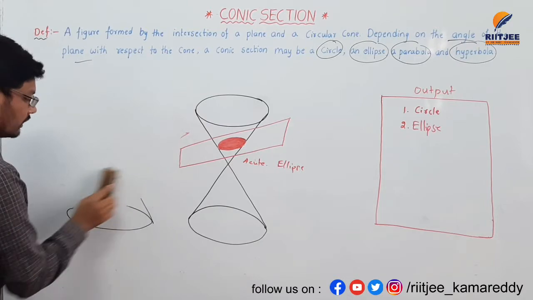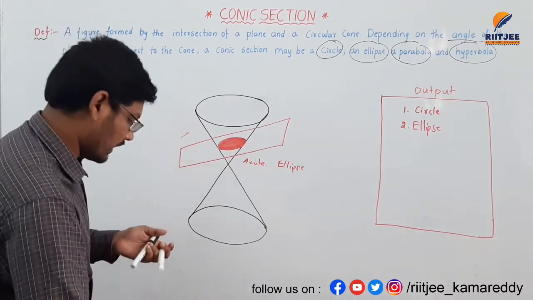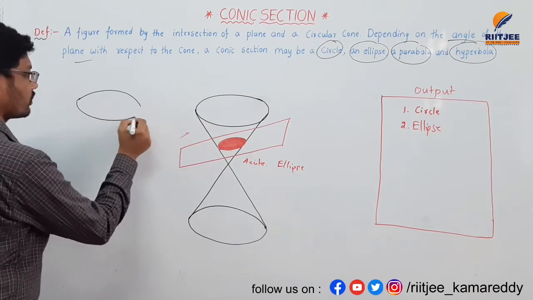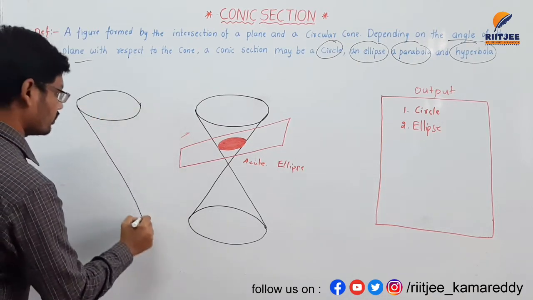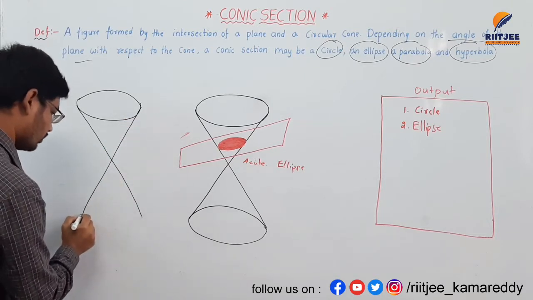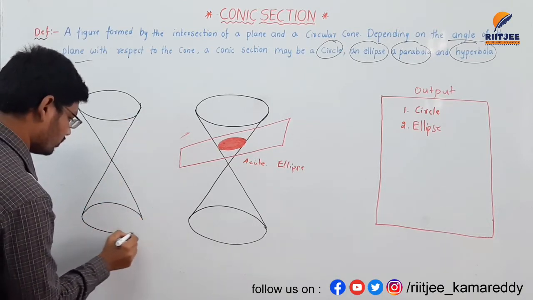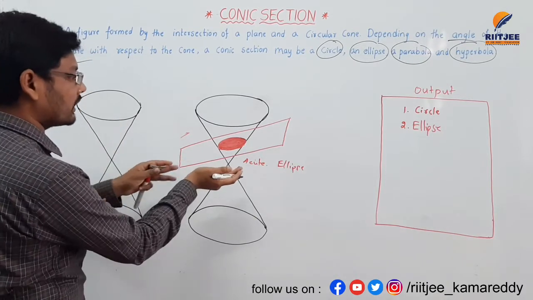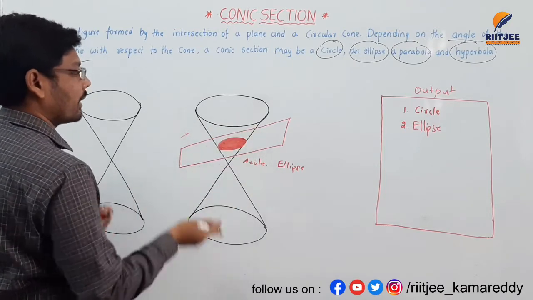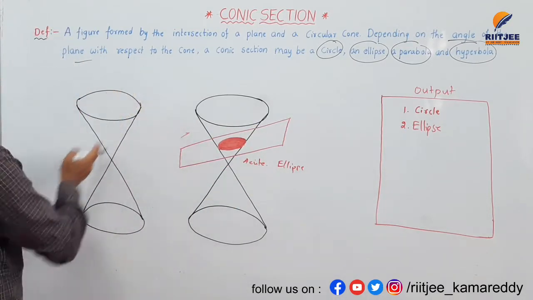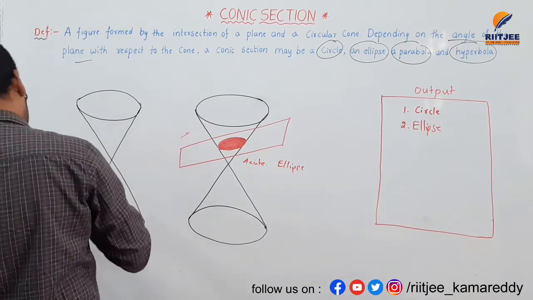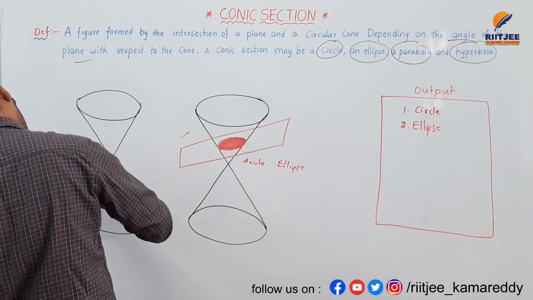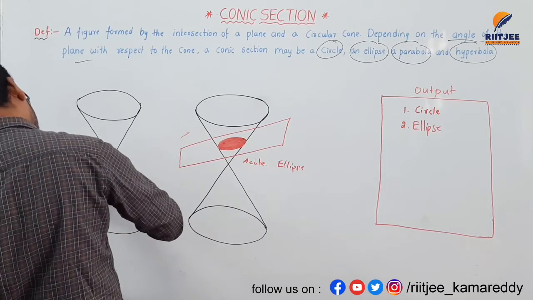the next diagram, where I am taking two overlapping circular cones. I am increasing the angle of the plane up to the base here. So then it will become like this, an acute angle with some more angle, less than 90 degrees.